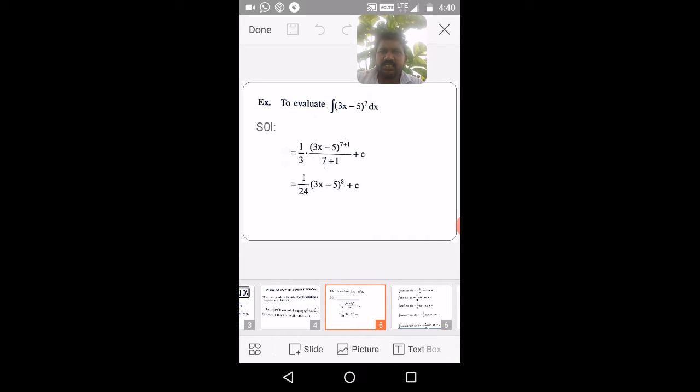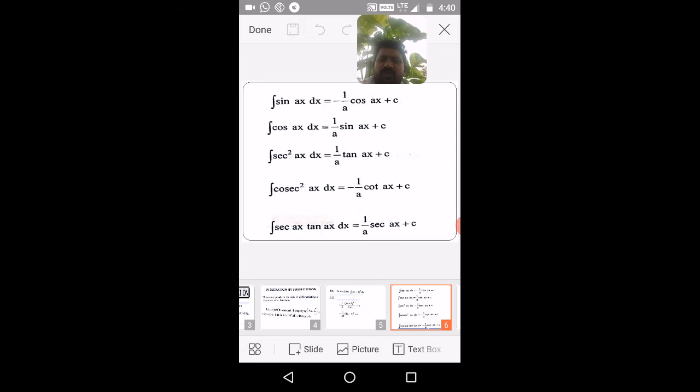So like that you may follow the things very clearly. Okay. So next, going to the next slide, same thing, some properties what we discussed yesterday. Substitute this x with ax in all those formulas. Just substitute x with ax. It may be ax plus b or ax minus b, also same thing. There is no change in the result if it is ax plus b or ax minus b.